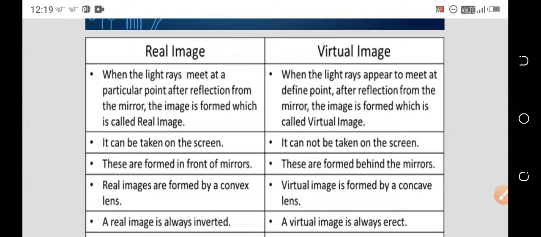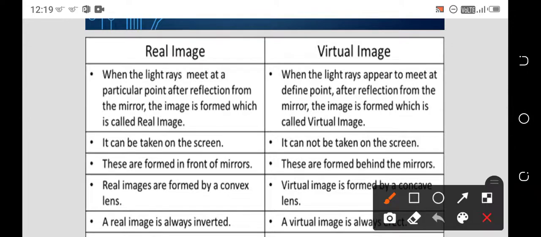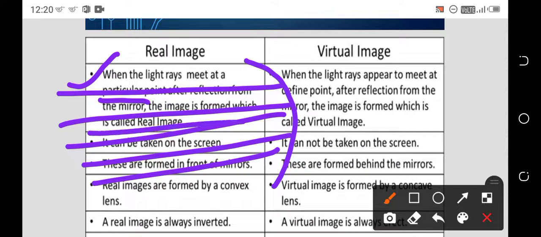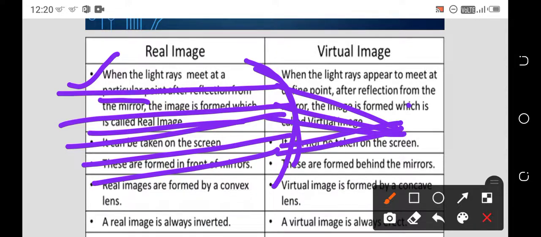Let's see what a real image and a virtual image are. These are also important concepts in the coming topics. What is a real image? When light rays meet at a particular point after reflection from the mirror, the image formed is called a real image. The light rays coming from different locations, after reflecting from this mirror, converge and meet at a particular point.